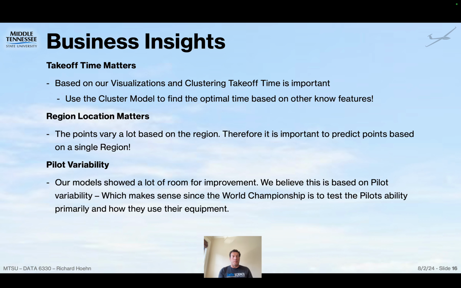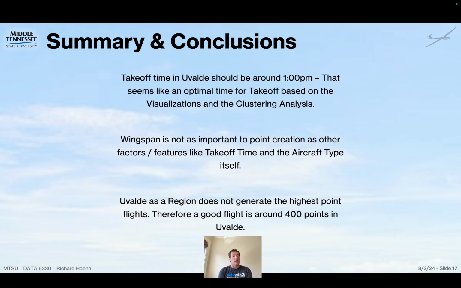So, summary and conclusions: takeoff time in Uvalda should be around 1 o'clock. We saw that based on the visualizations and the cluster analysis. The wingspan is not important for Uvalda. However, the takeoff time and the aircraft type are, so we should focus on that. And finally, Uvalda as a region doesn't always generate really high pointed flights. So if we get around a 400 point flight in Uvalda, we're doing very, very well.